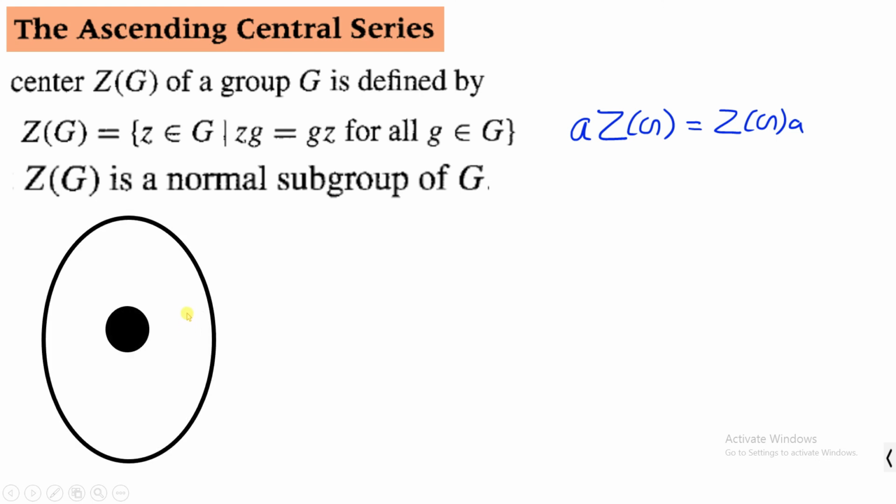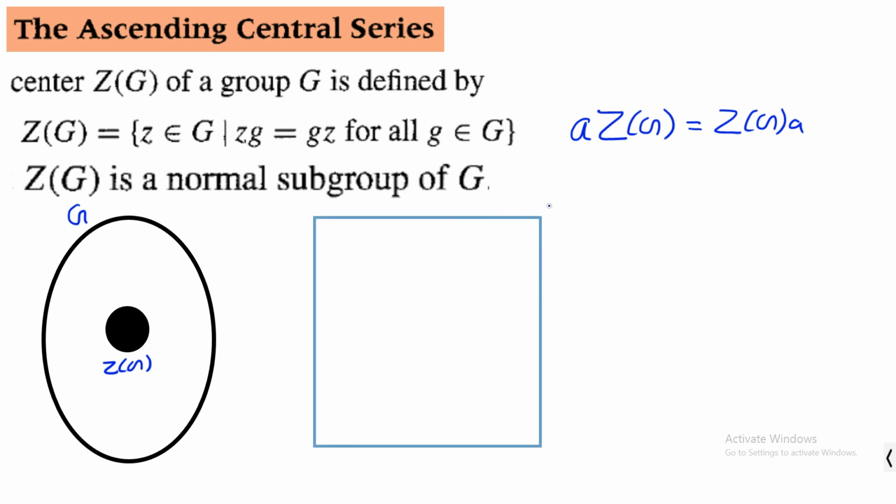Now we can see that if G has this Z of G, and Z of G is a normal subgroup of G, we can consider the group G over Z of G. And we know that there is a canonical homomorphism from G to G over Z of G, which takes an element to the corresponding coset.